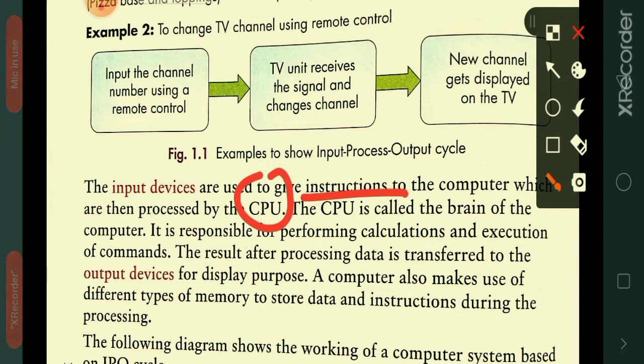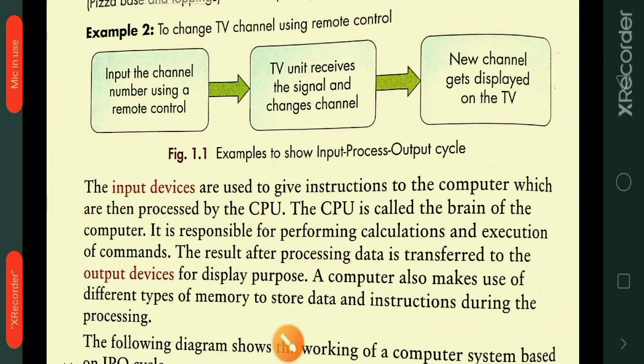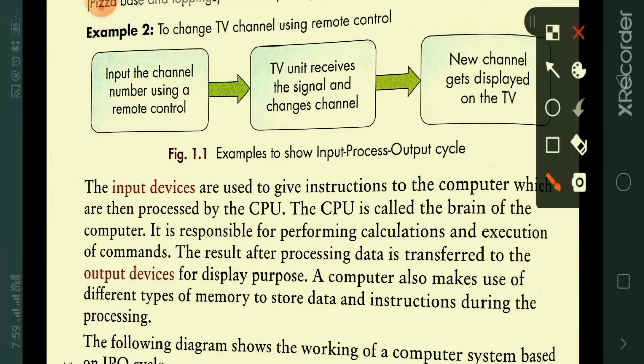That is why the CPU is known as the brain of the computer, because the CPU is responsible for performing all the calculation and execution of commands. If you want to open a file, if you want to draw a picture, everything is done with the help of the CPU. So guys, performing calculation and execution of commands, everything is done with the help of the CPU. That is why the CPU is known as the brain of the computer.